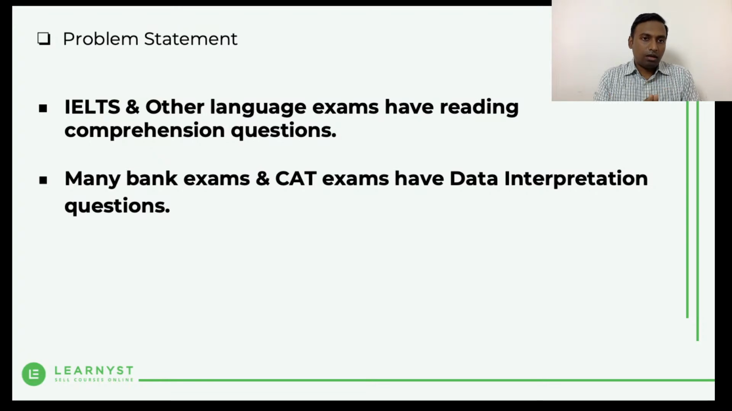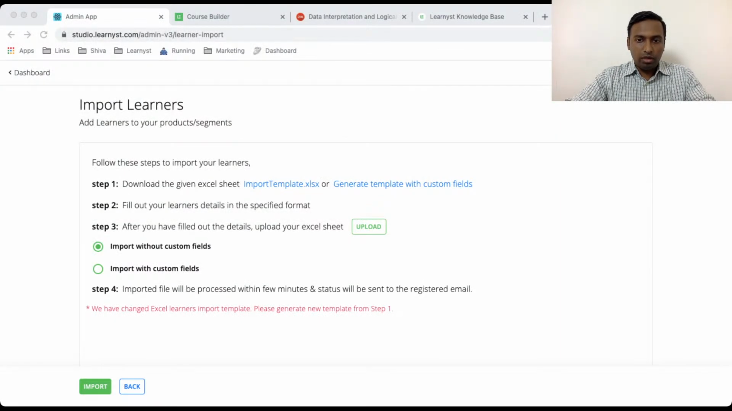So one challenge we had in Learnyst was that all the questions created before launching this group question feature were independent questions. There was no option to group the questions. So what we have done is now we have given an option for the admins to group the questions. So let's just quickly see how it works. I'll just quickly switch my mode to the demo screen.